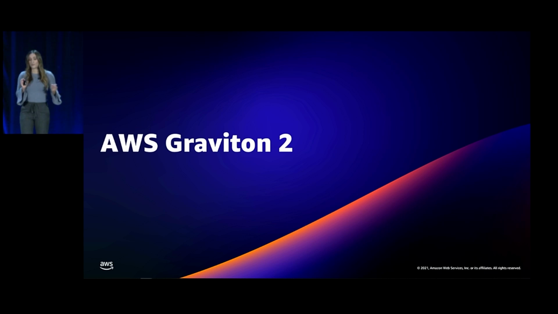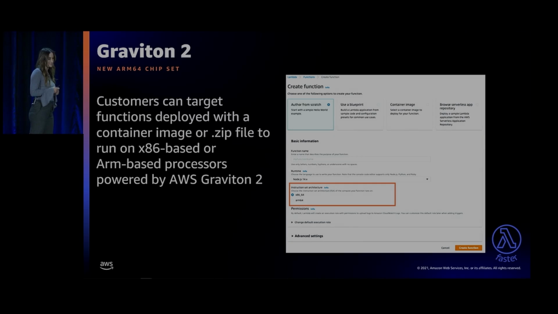All right, so the first release I'm going to talk about is the launch of Graviton 2. Now, just a caveat, I was told this morning that Graviton 3 came out. So we're just going to pretend that none of you went to this morning's talk.